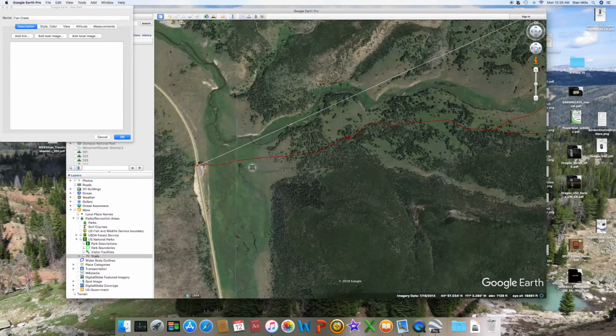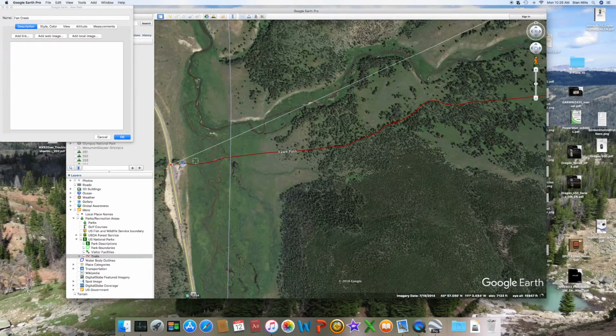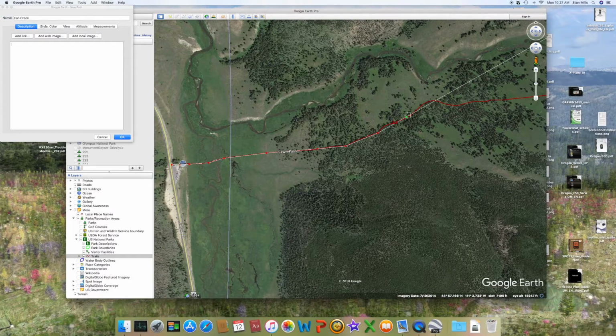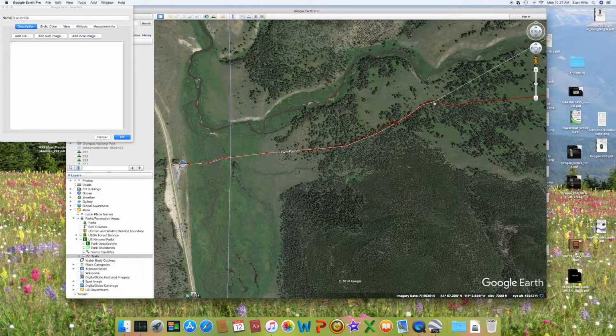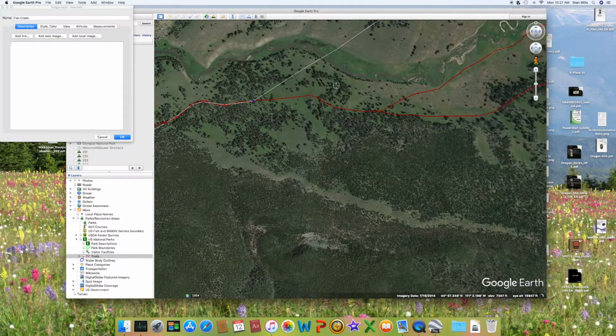Now I'll go in and refine it a little bit. I want to keep my path right on the trail. So I'll just go through and add all these little spots along the path. And you can zoom in and make this as accurate as you want.